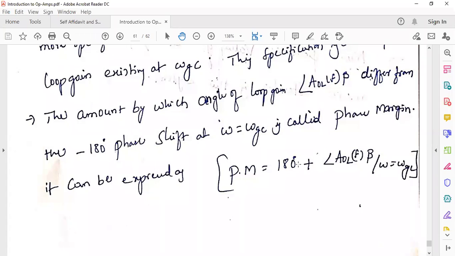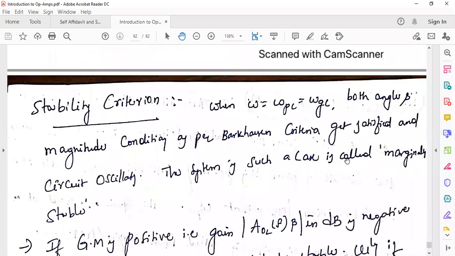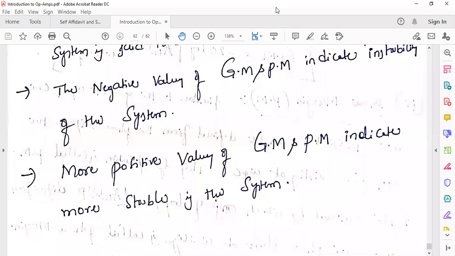That represents instability, right? So the negative values of gain margin and phase margin indicate instability of the system. More positive values of gain margin and phase margin indicate more stability in the system.